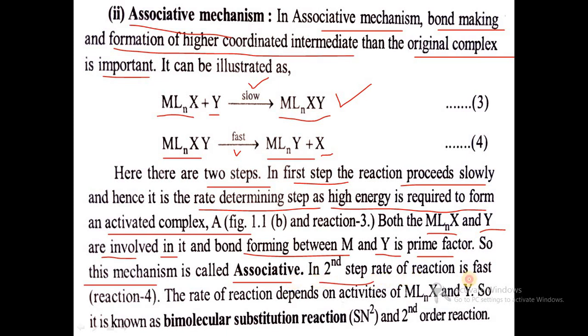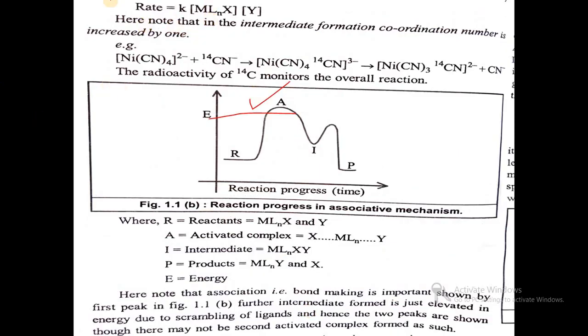In the second step, the rate of reaction is faster. So the rate of reaction depends on the concentrations of MLnX and Y as the starting reacting components. So it is known as a bimolecular substitution reaction, that is SN2, and it is a second order reaction. So the associative reaction is a bimolecular substitution reaction or second order reaction, and the rate depends on the concentration of MLnX and Y, both the reacting components in the starting reaction. So it is second order. Here note that in the intermediate formation, the coordination number is increased by 1.